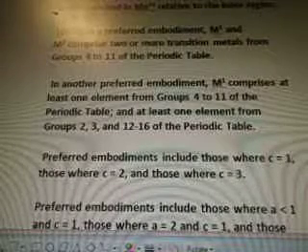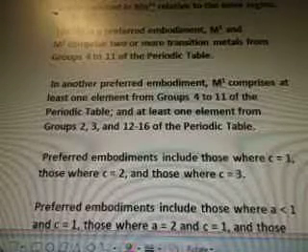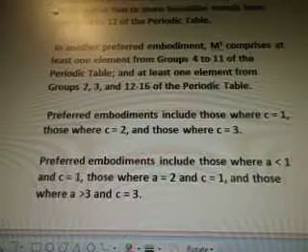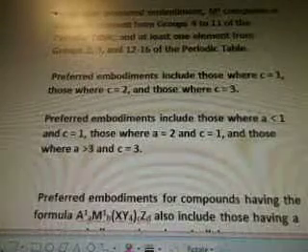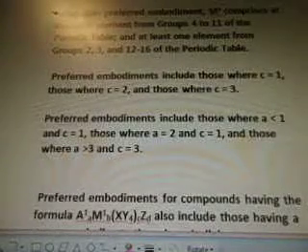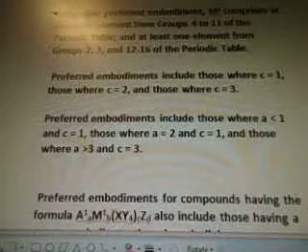Another preferred embodiment, M1, comprises at least one element from groups 4 to 11 of the periodic table, and at least one element from groups 2, 3, and 12 to 16 of the periodic table. Preferred embodiments include those where C equals 1, those where C equals 2, and those where C equals 3. Again, those are the numbers.